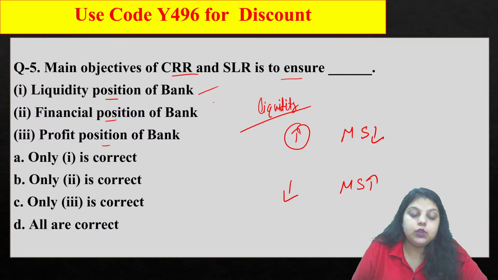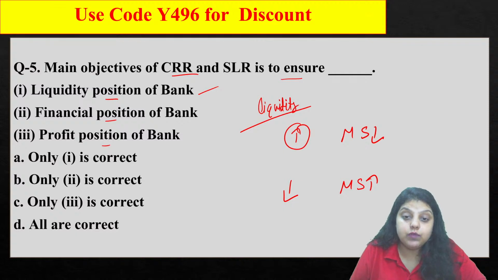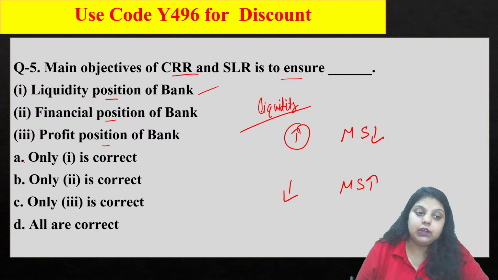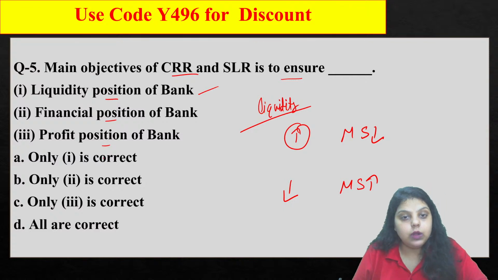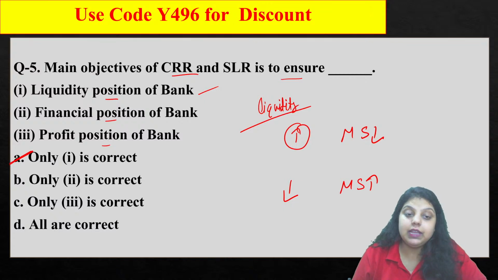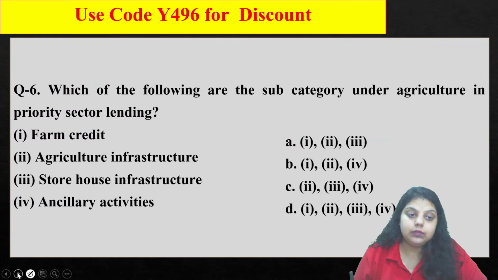Okay. And if we talk about the financial position of a bank, that's a kind of profit and loss and balance sheet statement. So that won't be the right answer. The profit position is not dependent on CRR and SLR, but yes, the A option, the liquidity position of a bank, has to be maintained with the help of CRR and SLR. Okay, so the right answer is your A.